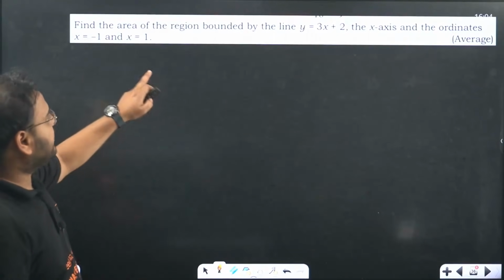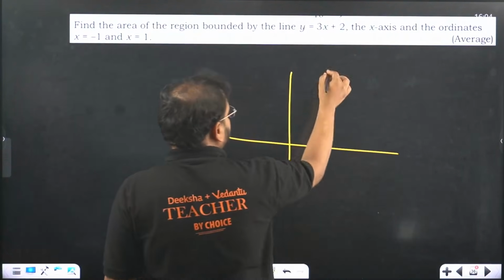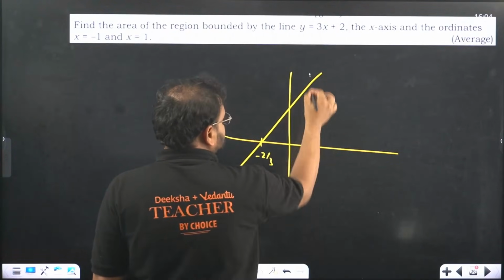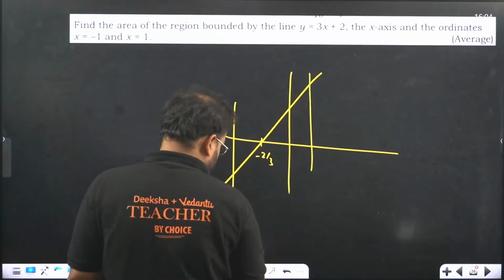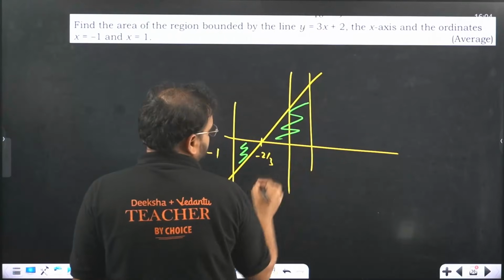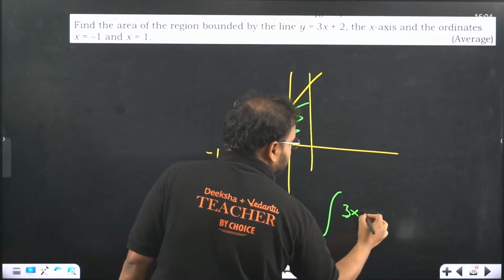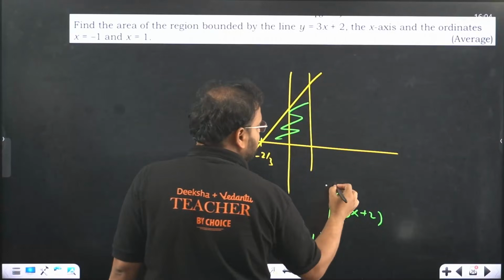Same way, another variety of this one, this question is there. For this variety, this point is going to be minus 2 by 3. This is point 1, this is point minus 1. Okay, your feasible region here is what? This one and this one. If you want to integrate, you're gonna go like this, 3x plus 2 from where to where? Minus 1 to minus 2 by 3.